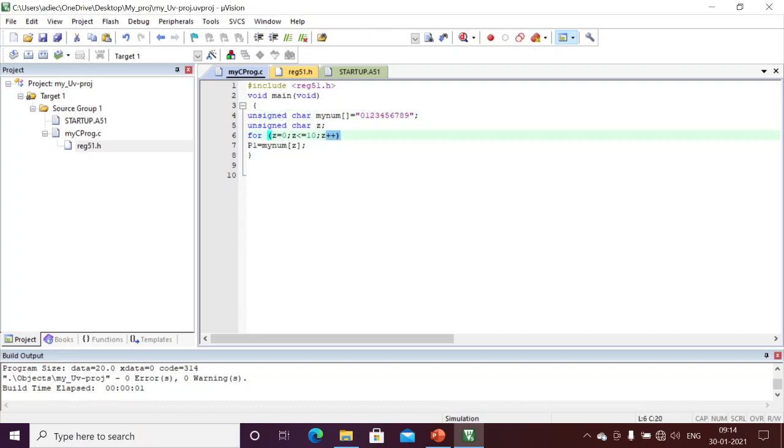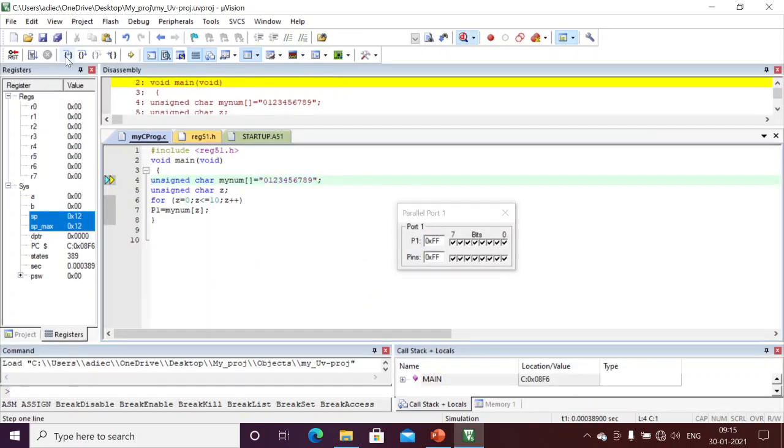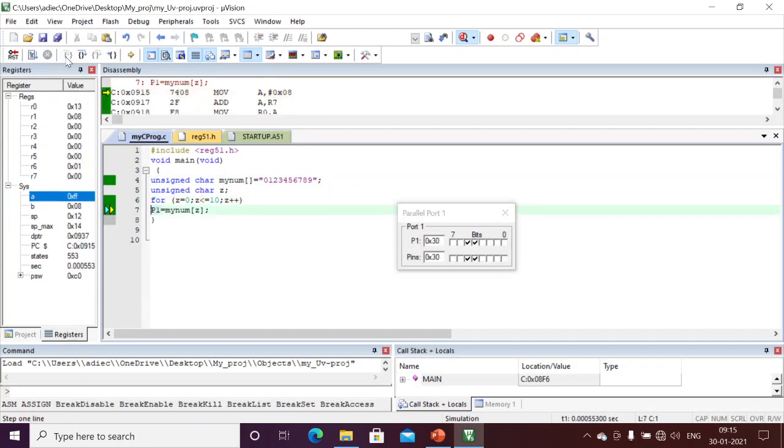Next I increment the value to 1. 1 is less than 10. My number array index 1 I am accessing, and whatever the content of index 1 is, I am writing it to port 1. Similarly, increment to index 2, index 3, index 4, until index 9. Index 0 to index 9, totally 10 indexes we are writing to the port. Okay, here we'll see the output, whether we are writing properly.